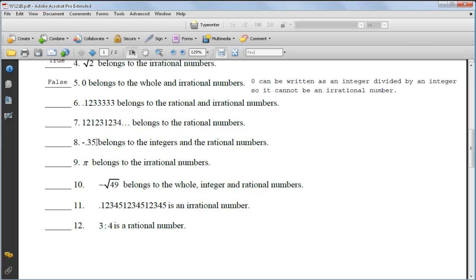If you look at a negative 3.5, it is actually a rational number. So a negative 3.5 cannot belong to both of these and can only belong to one. So it has to belong just to the rational numbers. So this one's false.